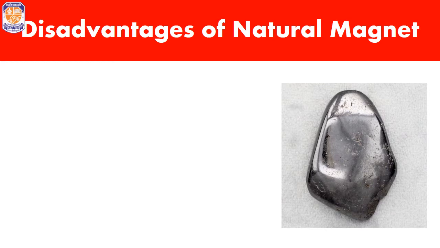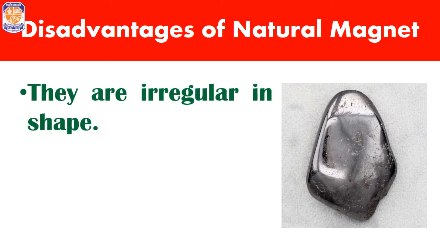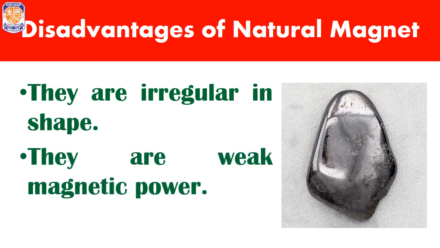Now, what are the disadvantages of natural magnets? There are basically two disadvantages: they are irregular in shape and they have weak magnetic power. Because of these two drawbacks, we need to develop an artificial magnet. So that was all about natural magnets.